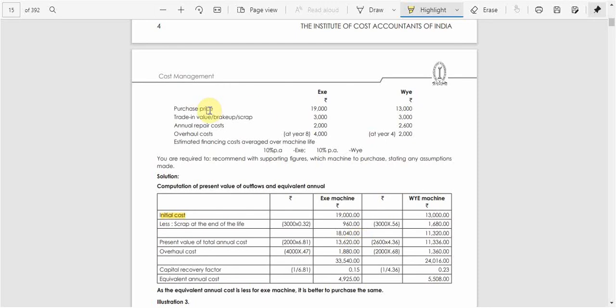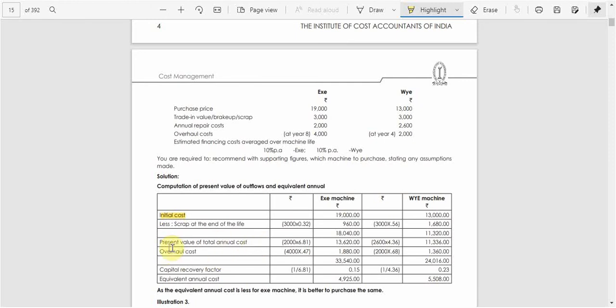purchase value minus scrap. In addition to that, we have another cost like annual repair cost. So it is given as 2,000. Annual repair cost is yearly maintenance cost, you can say. So we need to incur this 2,000 for every year. So here also we need to calculate the present value for that.